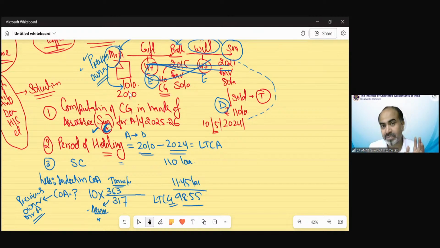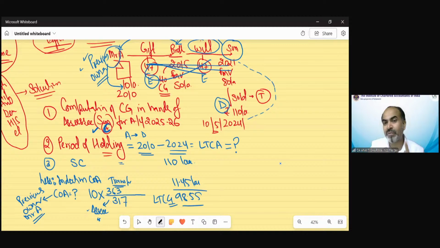But there is a problem. The assessee says again that this is unjustified. This is wrong. So why? Because the assessee says that when there was a requirement to calculate the period of holding, you took it from Mr. A's point of view. You took the period of holding from the point of view of the previous owner, that is from Mr. A till 2024.